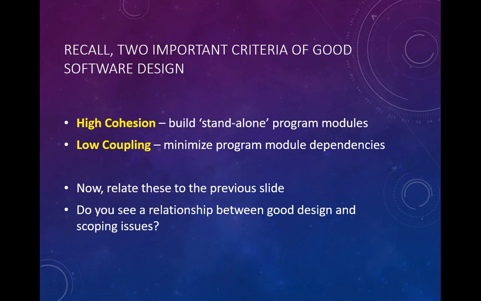Keep them small and single-purposed. The second design and coding issue is to minimize program module dependencies. This is called low coupling. We don't want the different parts of the program to be too dependent on other parts of the program.